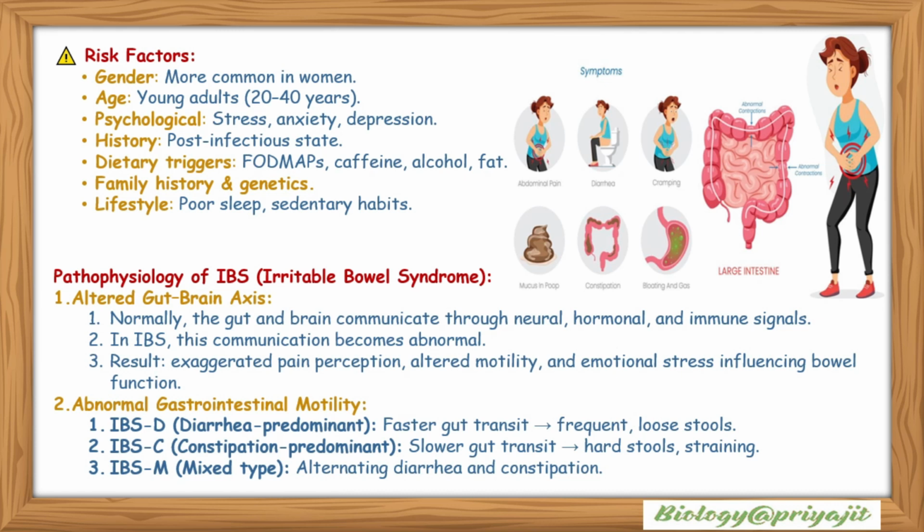Abnormal gastrointestinal motility. IBS-D, or diarrhea predominant: faster gut transit, with frequent loose stools. IBS-C, constipation predominant: slower gut transit which causes hard stool or straining. IBS-M, that is mixed type: alternating diarrhea and constipation.